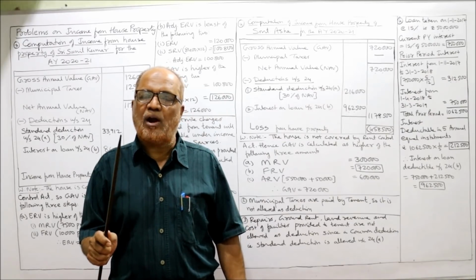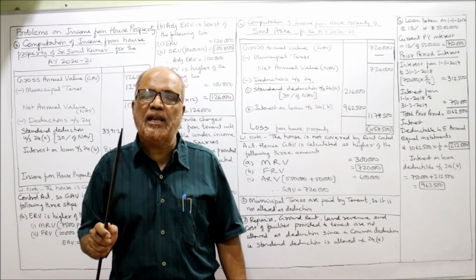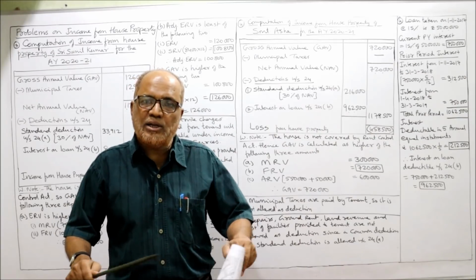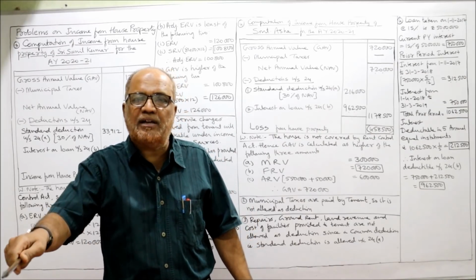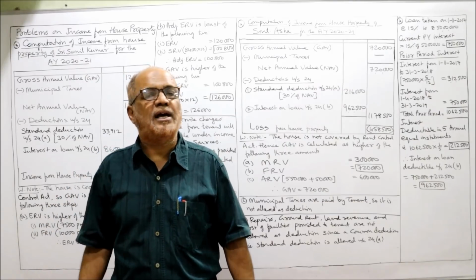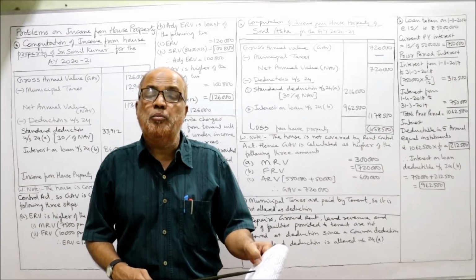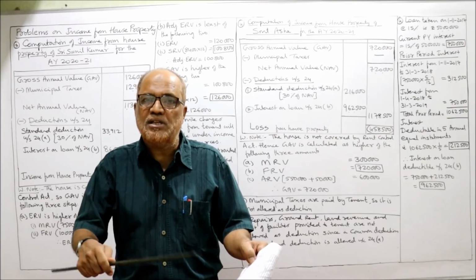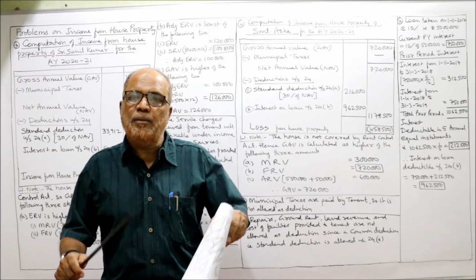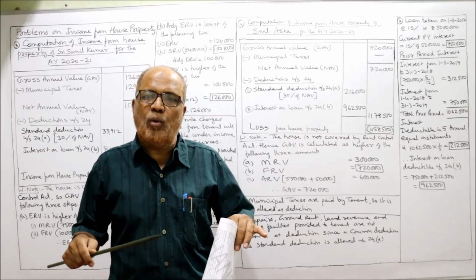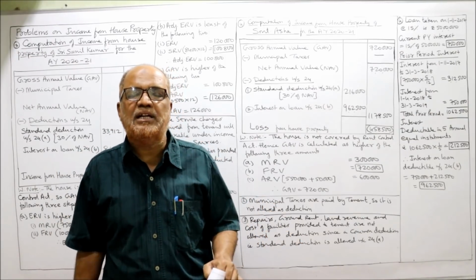Municipal taxes will be allowed as deduction only if it is paid by the owner. According to the agreement, if it is paid by the tenant, deduction for municipal taxes will not be allowed. So first time we are coming across a new point. Municipal taxes not allowed because it is paid by the tenant. Repair charges always will be ignored, whether it is paid by owner or by the tenant.